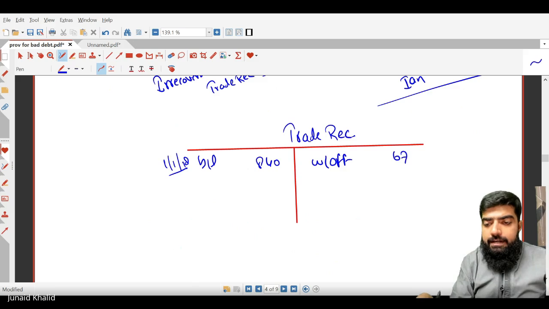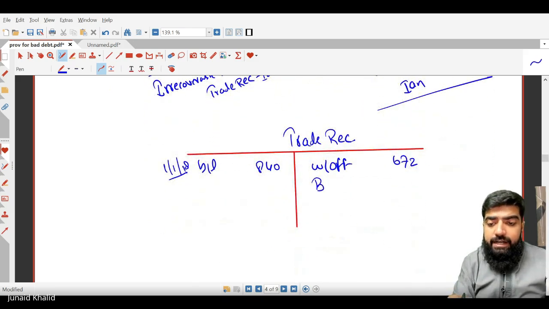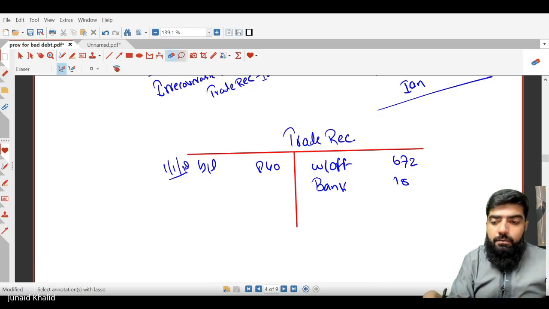The amount which is written off is 672. And the 168 is the amount that we have received, so this will be credited by 168.